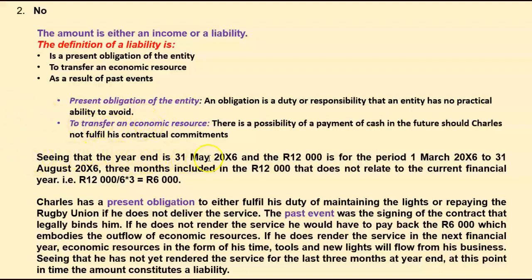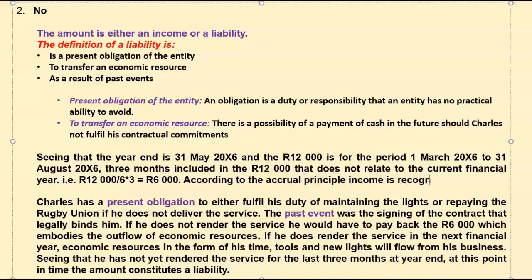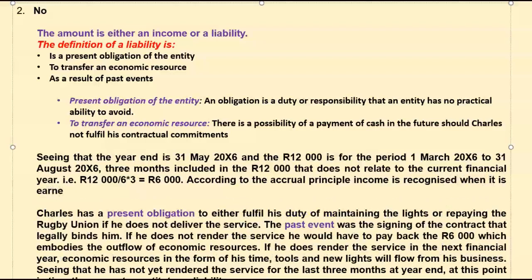So we say that seeing that the year end is 31 May and the 12,000 Rand is for the period 1 March to 31 August, 3 months included in the 12,000 Rand does not relate to the current financial year, so 6,000 Rand. And I want you to add here, according to the accrual principle, income is recognized when it is earned.